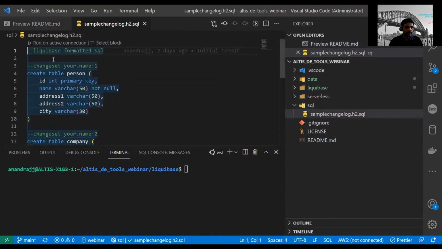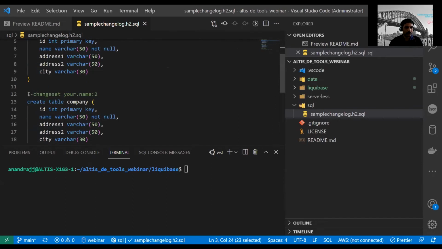So this is the format. If you are using Liquibase and you want to use a plain SQL text file to deploy your database, you need to have something defined at the top that should start with -- Liquibase formatted SQL. That tells Liquibase that we are using this format to communicate with it. Then this is called the change log, and this is called the change set. Each and every SQL operation within Liquibase is called a change set. You need to give the author name, and there are other parameters we need to give. So this is a basic format that works fine.